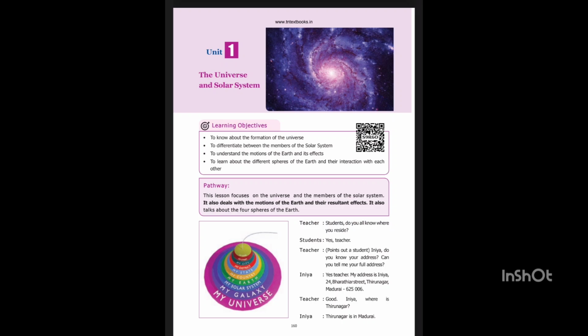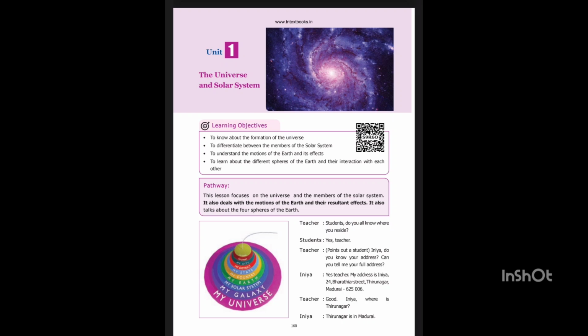The sun. The sun is at the center of the solar system. Each member of the solar system revolves around the sun. The sun is so huge that it accounts for 99.8% of the entire mass of the solar system. The sun is made up of extremely hot gases like hydrogen and helium.